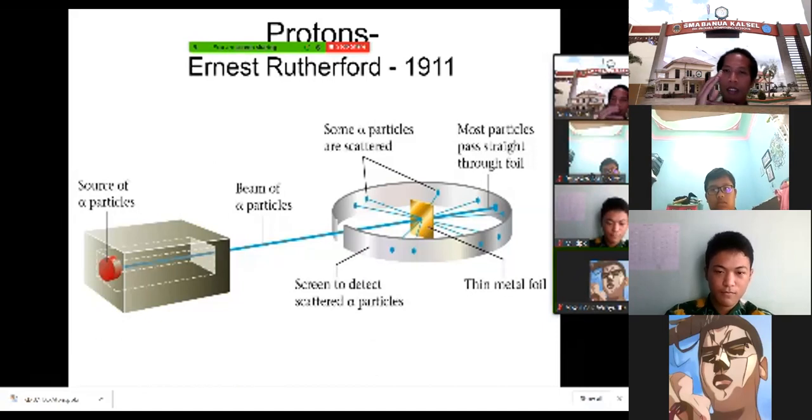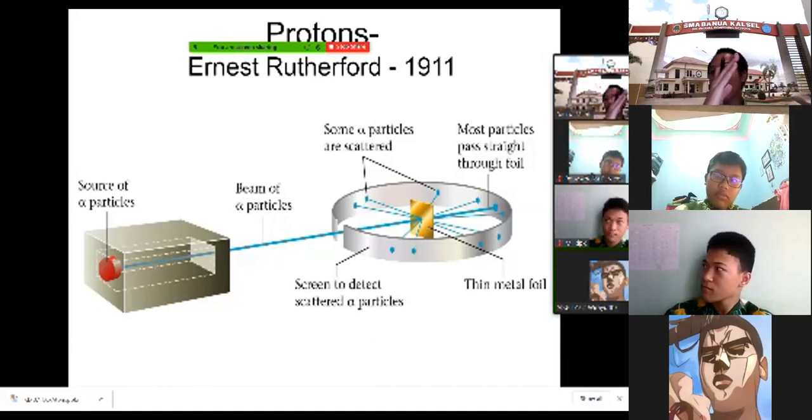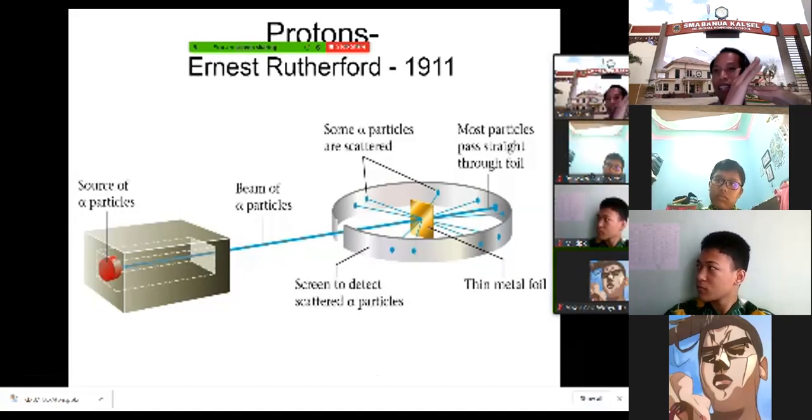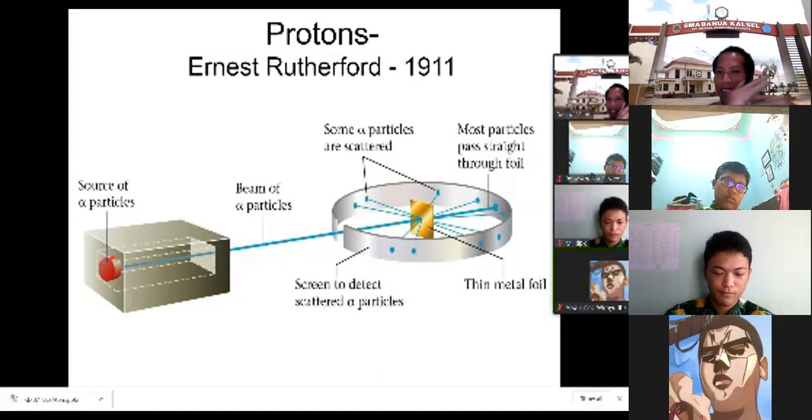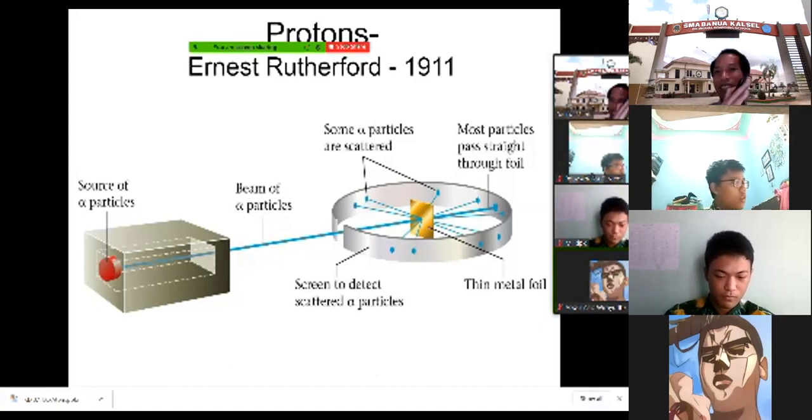Because maybe this ray is crossing something inside this gold foil, isn't it? When it crosses something, it is reflected. Cross, reflected. Is it possible like that?